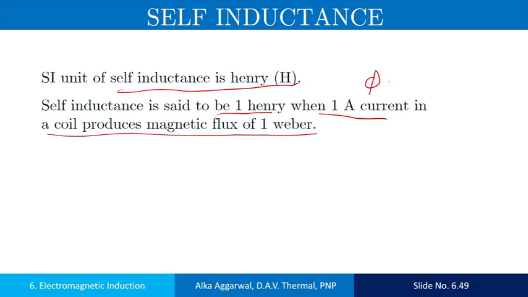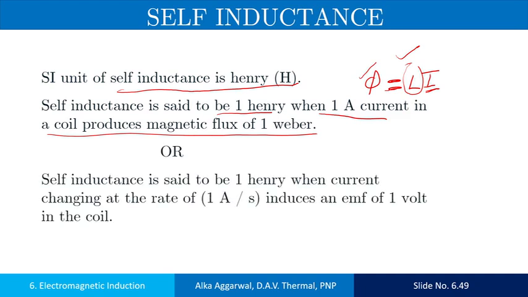This definition comes from the formula phi equals L I. Or from the formula E equals minus L into di by dt, inductance is said to be of 1 Henry when the current changing at the rate of 1 ampere per second induces the EMF of 1 volt in the coil.